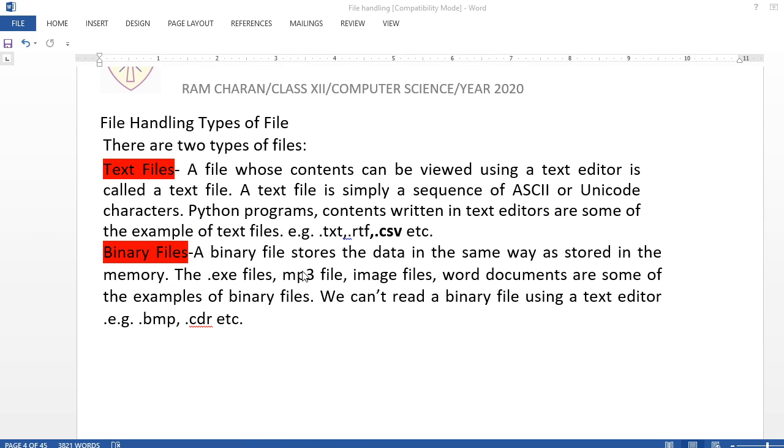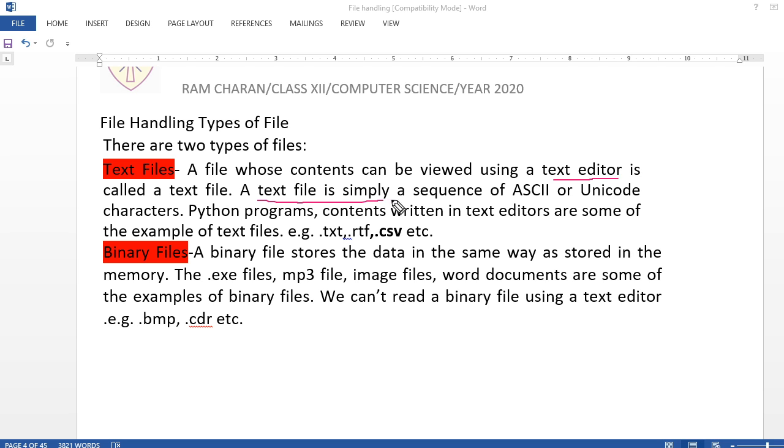Here you see, there are two types of file. Try to understand this nicely. Text file. What is a text file? A file whose content can be viewed in a text editor. Any text editor, very common one being Notepad. So something you are going to open in Notepad is a text file. A file you are creating from Notepad, that same file you are going to create from Python now, is known as a text file.